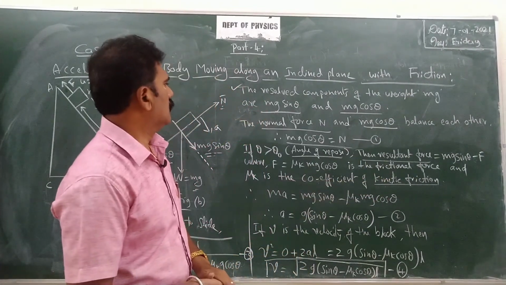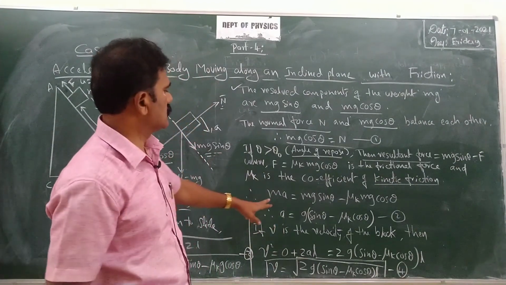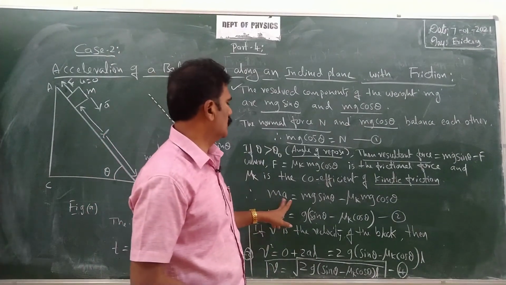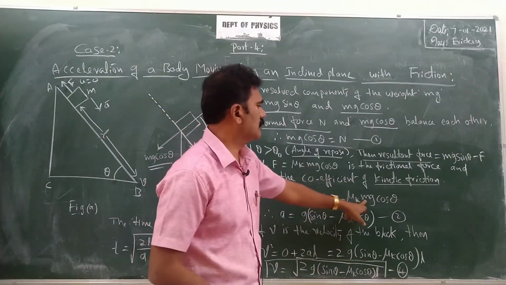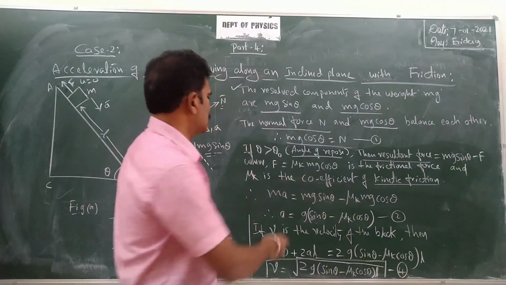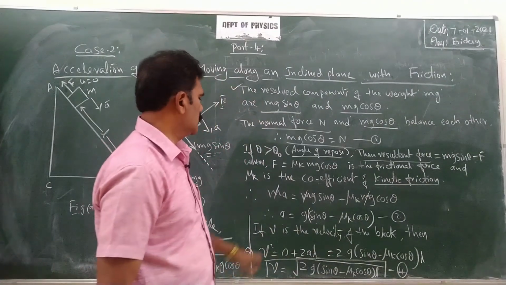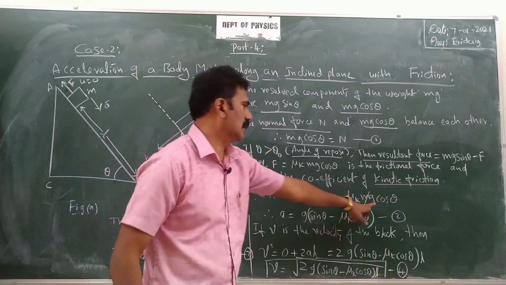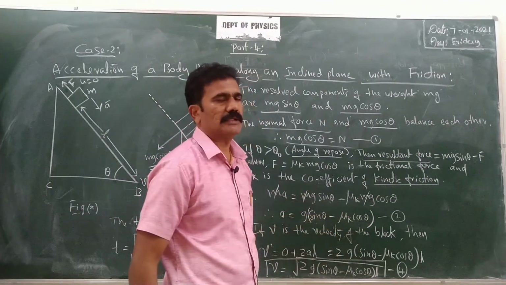Now the force acting on the body to get the acceleration is given by ma equal to mg sin theta minus f. So f is equal to mu k mg cos theta. Substitute that for f here, and then cancel the term m on both sides. We are left with the acceleration a. g is common here, so a equals g into sin theta minus mu k cos theta. This is equation 2.